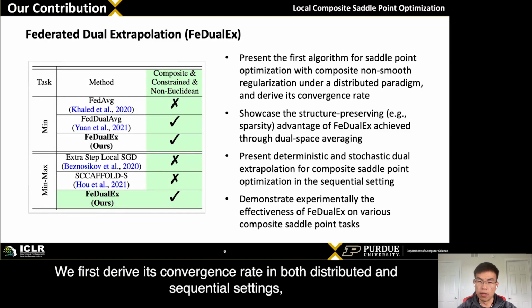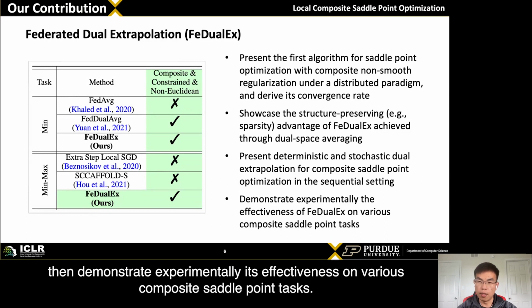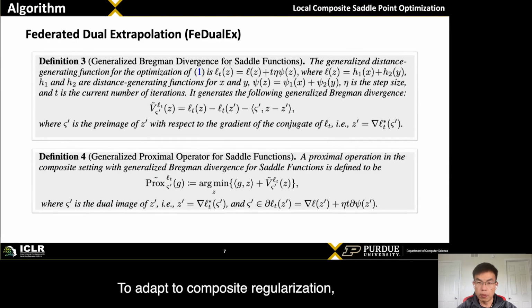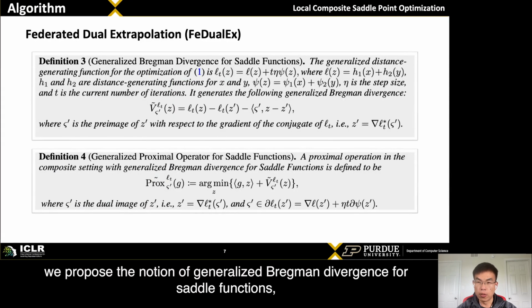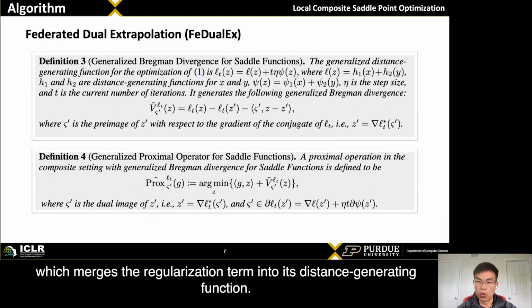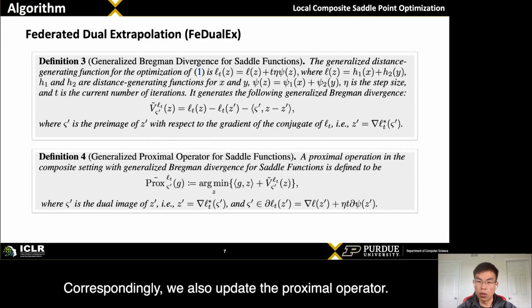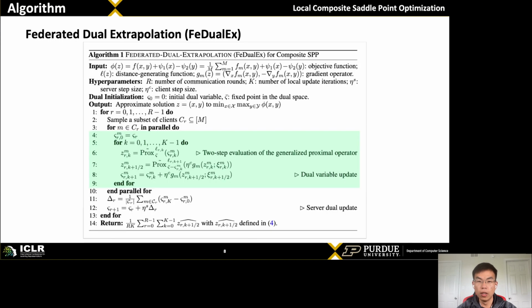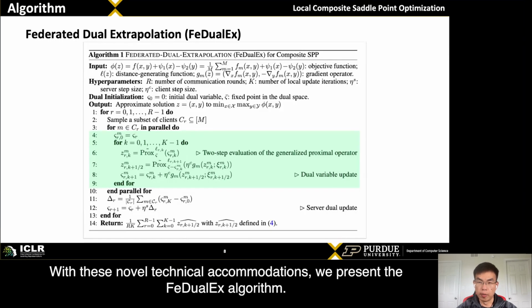We first derive its convergence rate in both distributed and sequential settings, then demonstrate experimentally its effectiveness on various composite saddle point tasks. To adapt to composite regularization, we propose the notion of generalized Bregman divergence for saddle functions, which merges the regularization term into its distance generating function. Correspondingly, we also update the proximal operator. With these novel technical accommodations, we present the FedDualX algorithm.